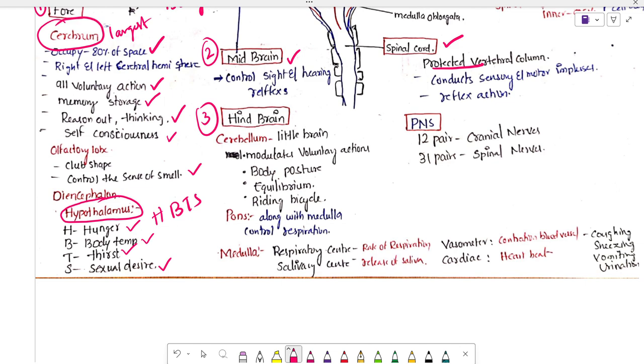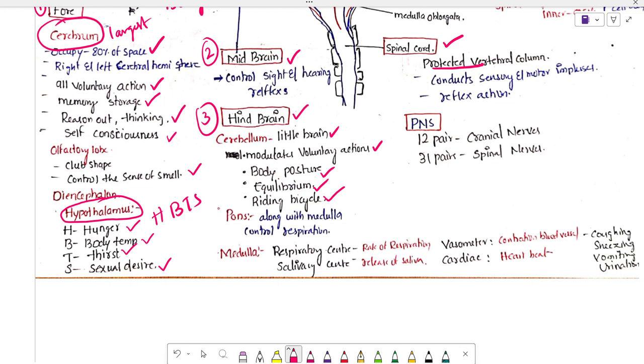Next, the hindbrain, which includes the cerebellum. It is just 1% of the brain, the little brain. The cerebellum also modulates voluntary actions. Voluntary actions are controlled by the cerebrum, but their modulation is done by the cerebellum. It maintains body posture, like the posture you are sitting in and listening now. Next, equilibrium: it always keeps the body in equilibrium, as in riding a cycle. These are some example functions of the cerebellum.